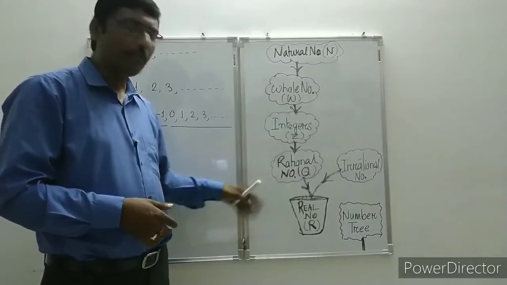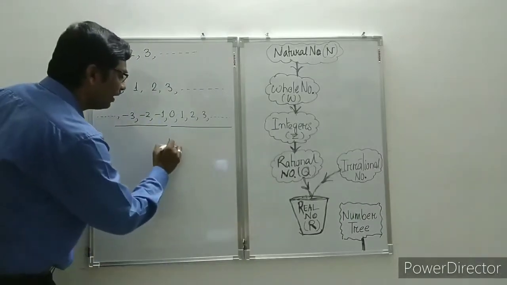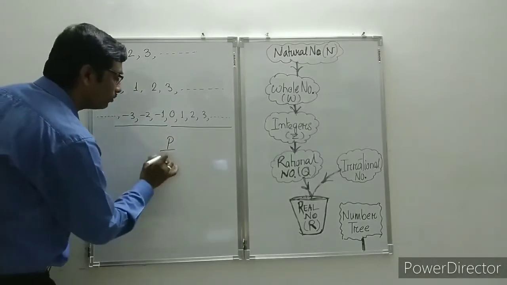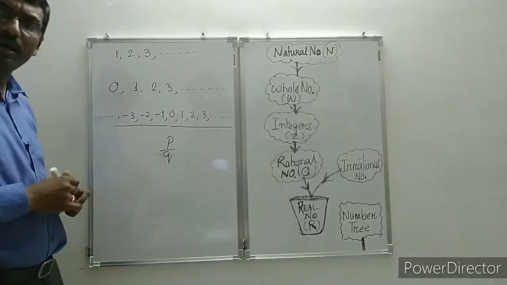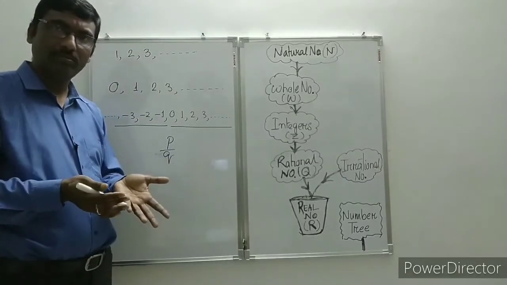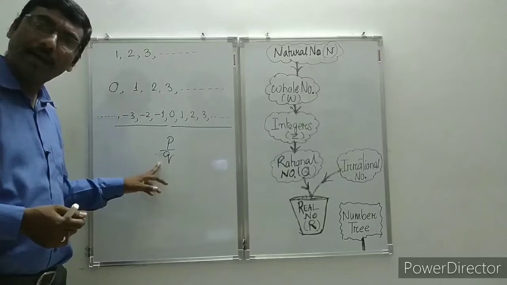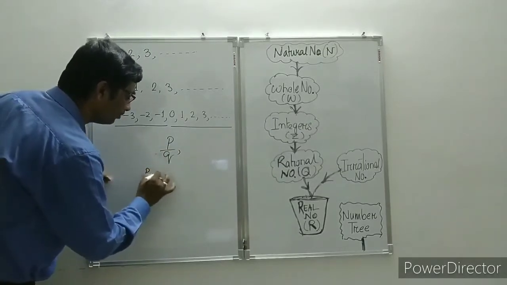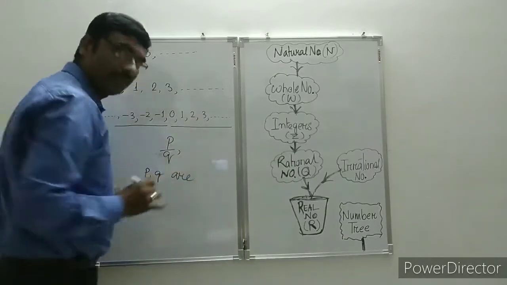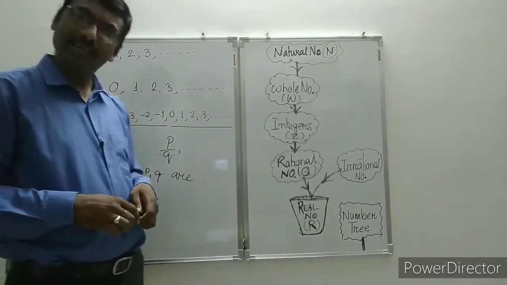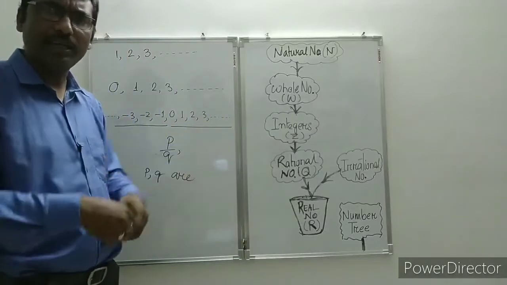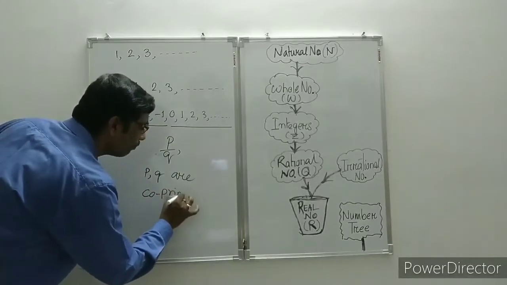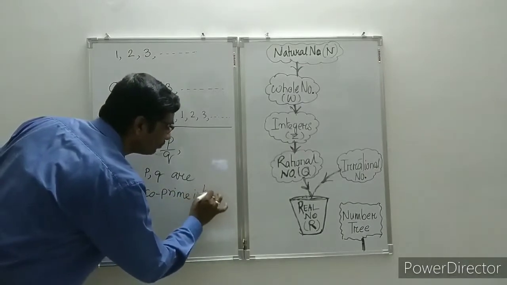Rational numbers means any number that can be expressed in the form p by q, where p and q are, in some books you will get integers, and at the higher level you will get co-prime integers.